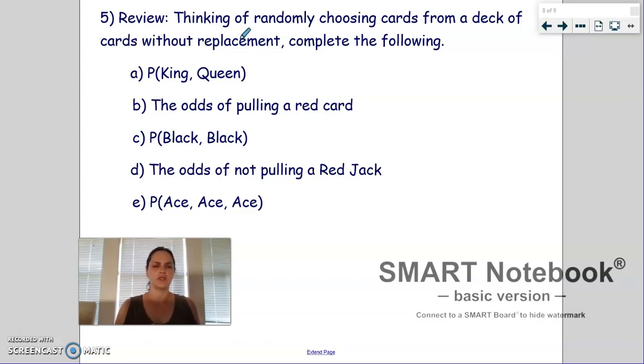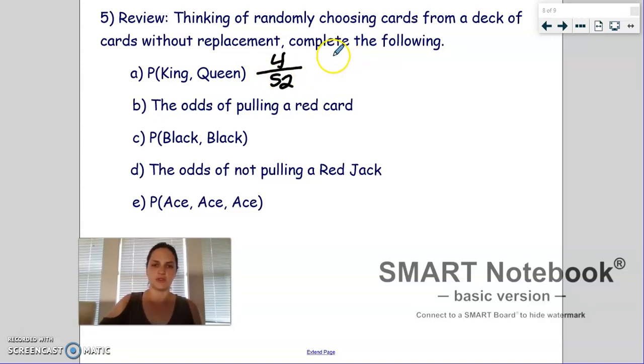Okay, so anytime you see this P with a parenthesis, that's a probability question, so keep that in mind. This is the probability that we're picking 2 cards. The first one is a king, and the second one is a queen. So we don't have jokers in this deck, so we have a 52 card deck, which is standard. If you don't know this, there are 4 kings in a deck of cards, so the probability that that first event happens is 4 out of 52. The probability of the second event happening, keep in mind, you have to assume you've pulled a king out of the deck in that first draw.